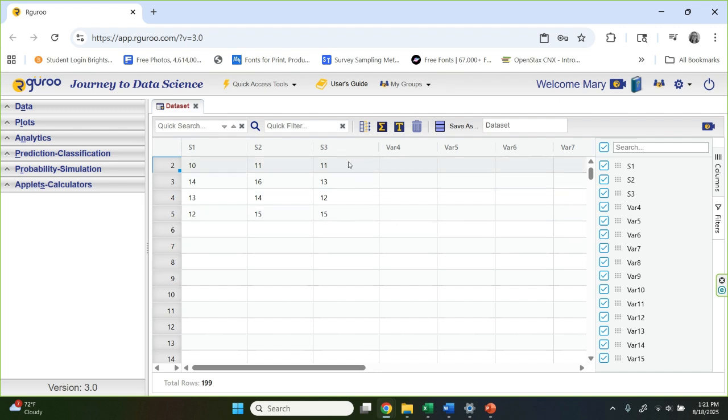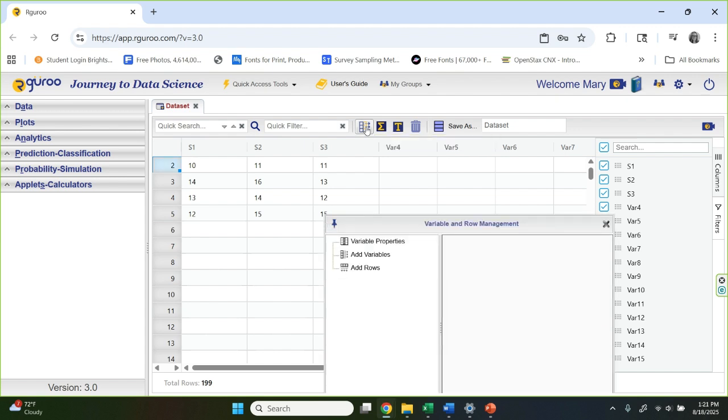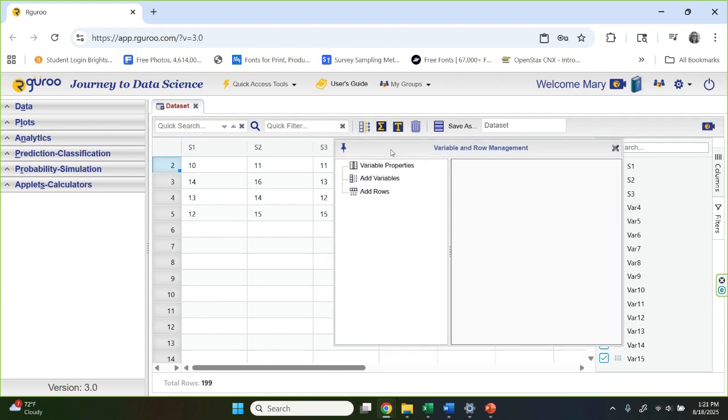Okay, and now before I do my next thing, I want to make sure about my data types, because when things come in sometimes with the titles that end up in the first row, it confuses Rguroo. So I'm going to go to this variable properties button that you've probably seen at this point in the semester.